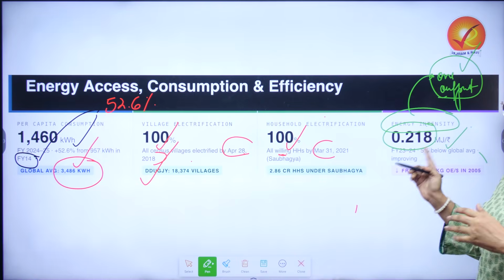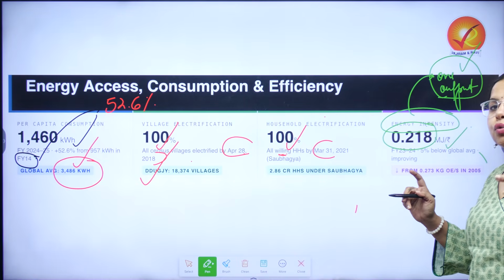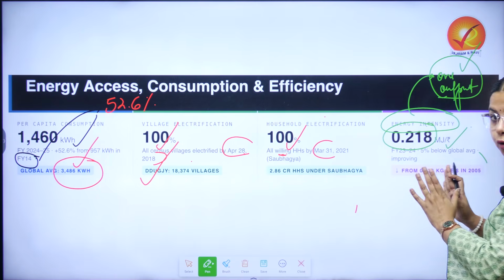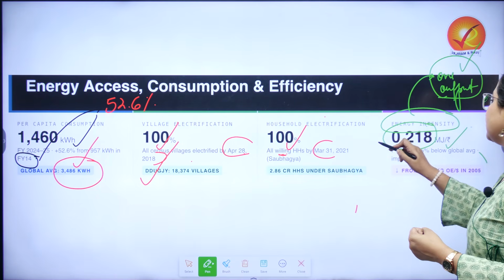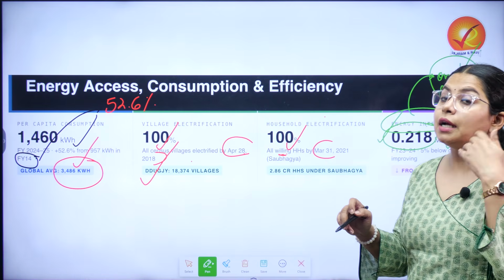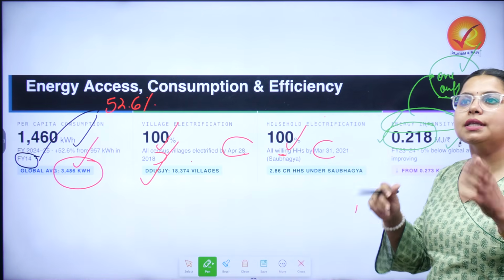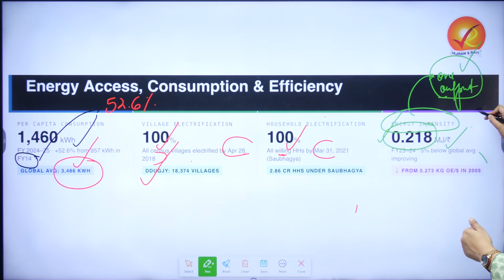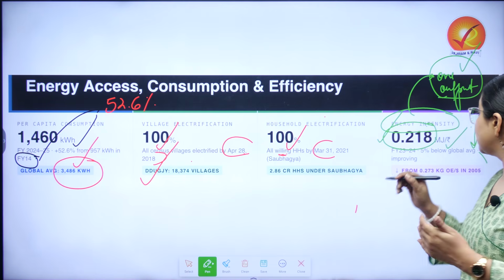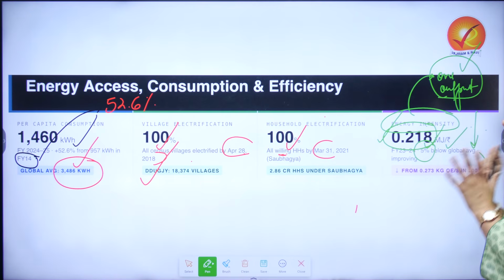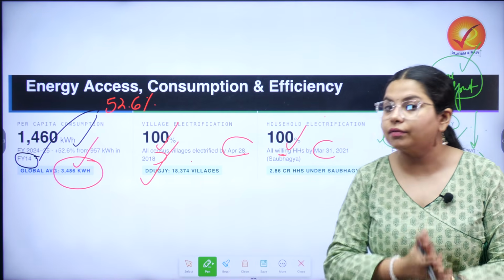So this is where we understand how many units of electricity are required to produce one unit of economic output. The lower the energy intensity, the less energy is required to produce economic output, and higher energy intensity shows that we need more energy to bring the economic output. Our energy intensity has reduced over time, and as of now it is moving towards 5% below the global average, which is a huge improvement.